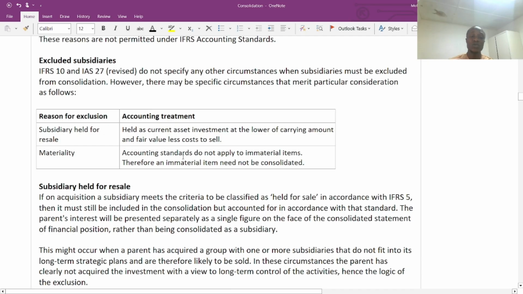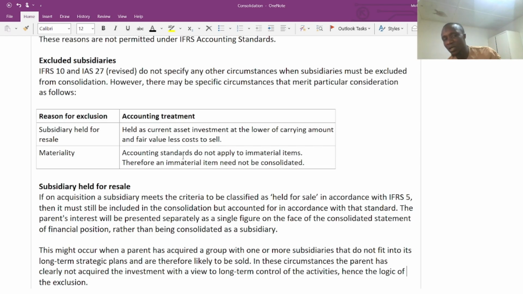Because when we prepare the consolidated statements, any poor performance of the subsidiary will affect the group structure. So it is the responsibility of the parent company to oversee and monitor the subsidiary. That's why they have control. They can influence the strategic decision. They can influence the board of directors. They are able to inform and make the financial and business decisions.